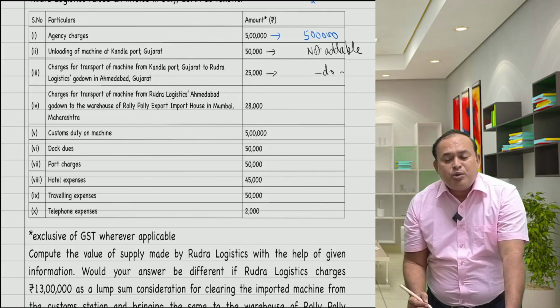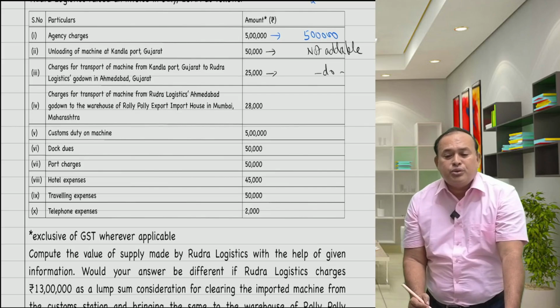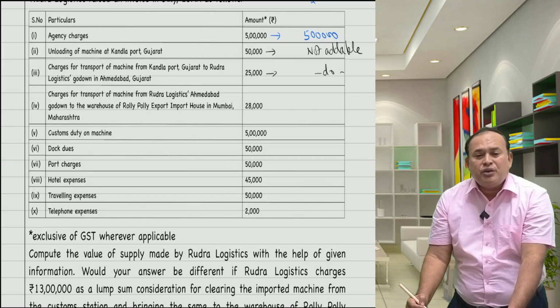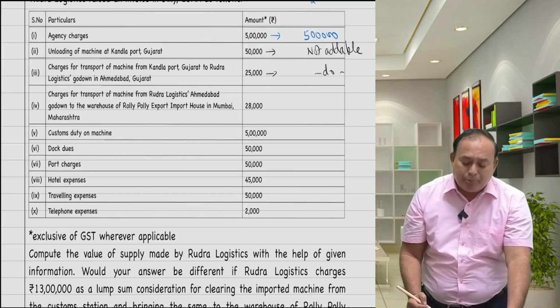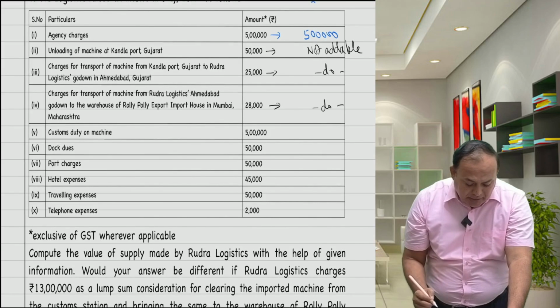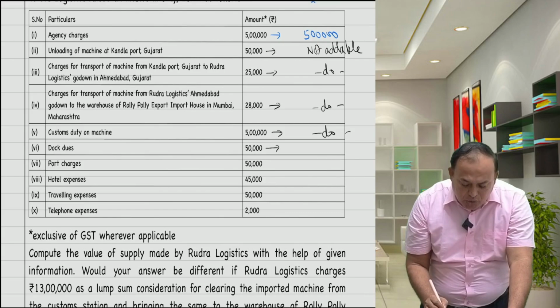Charges for transport of the machine from Rudra Logistics Ahmedabad godown to the warehouse of Roly Poly Export Import House of Mumbai. So this also is expenditure of the recipient incurred by the supplier. Therefore, not addable. It's a pure agent expenditure. Customs duty, undoubtedly pure agent expenditure, not addable. Dock dues, who has to pay?